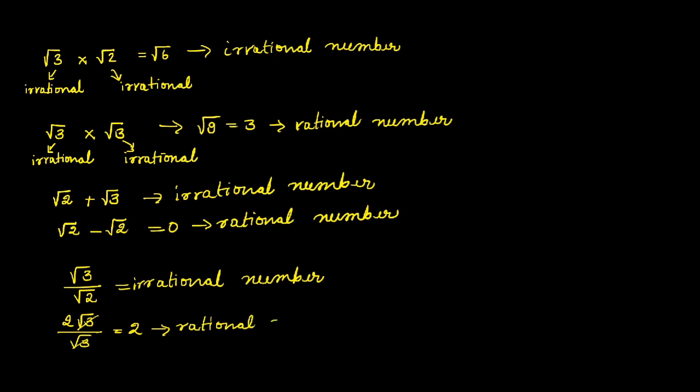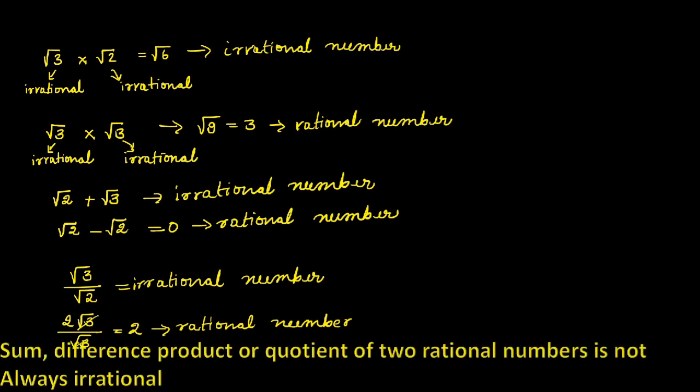So if we take two irrational numbers, answer will be rational or irrational. So sum, difference, product or quotient of two irrational numbers is not always irrational. Sometimes it is rational, sometimes it is irrational.